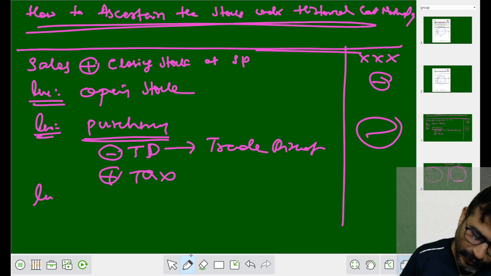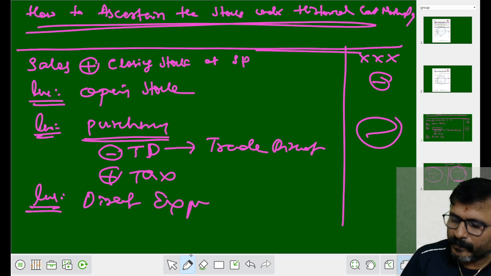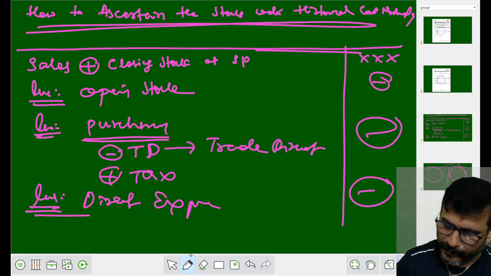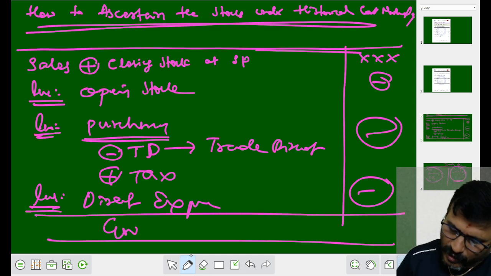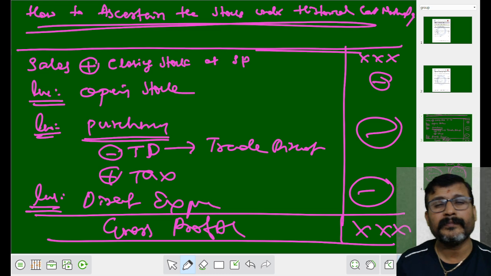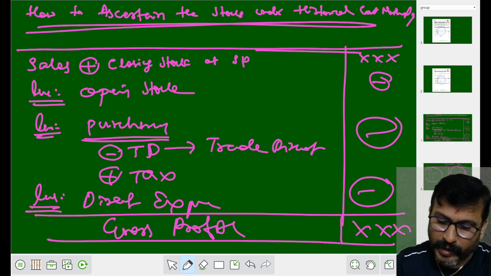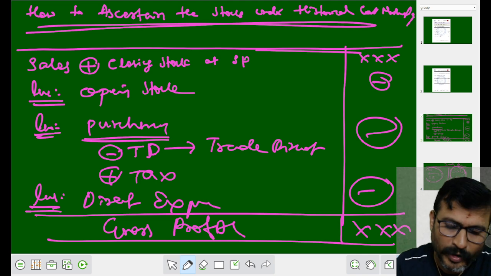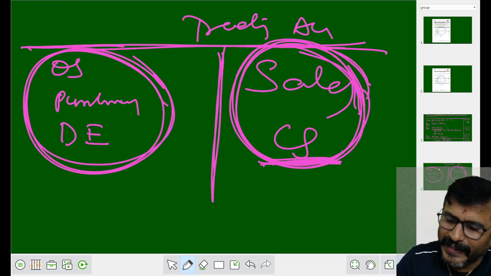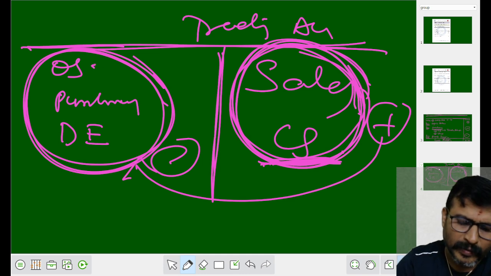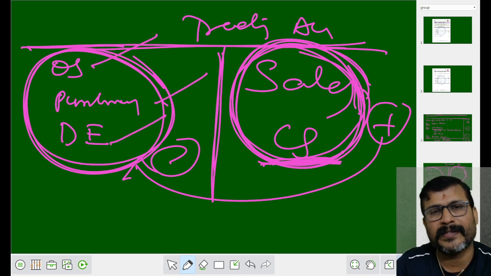Take this one. बाद में what we have to subtract? We have to subtract the direct expenses. Subtract करना. I tell you what are the contents of direct expenses after few minutes. We get the answer. That answer is called, my dear student, gross profits. I am requesting you, please make a note of this in your notes, in your keynote before going for problem. What we have to take? The simple logic. Sales and closing stock, add both. You subtract these three items. What they are? Opening stock, purchases, direct expenses.